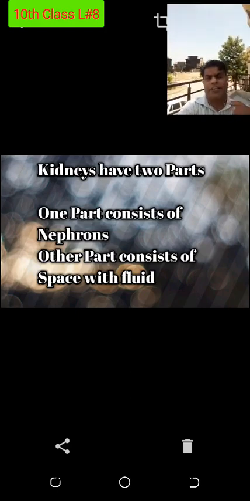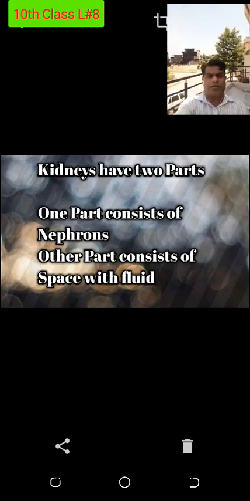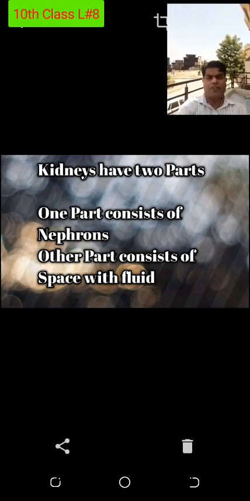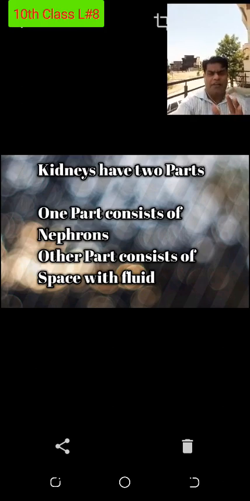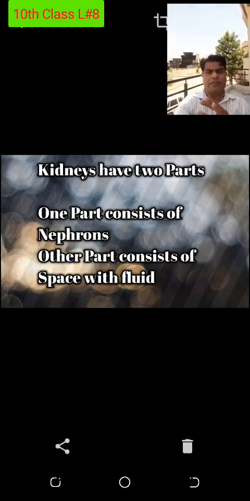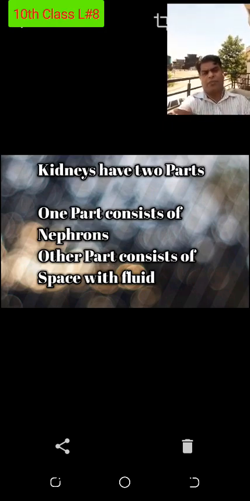An important sentence I have to speak. Nephron is which unit? Functional unit, not the structural unit. Structural unit not in the sense that if all parts of the kidney consist of nephron, meaning in the cavity also nephrons are present.